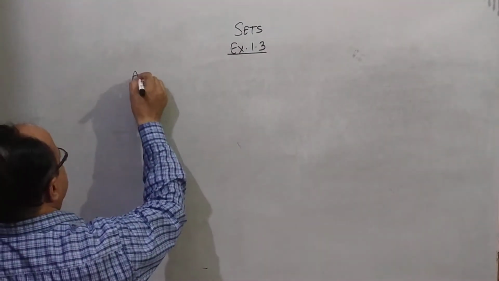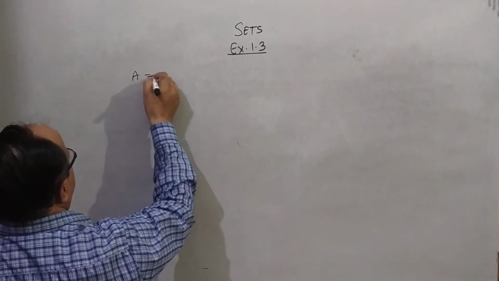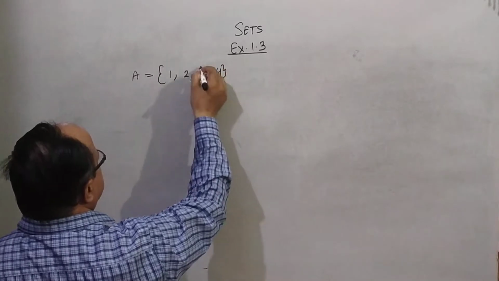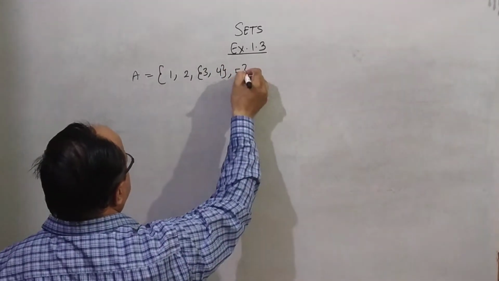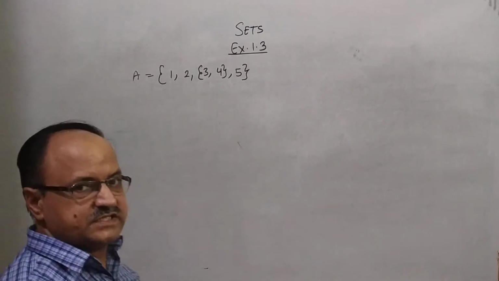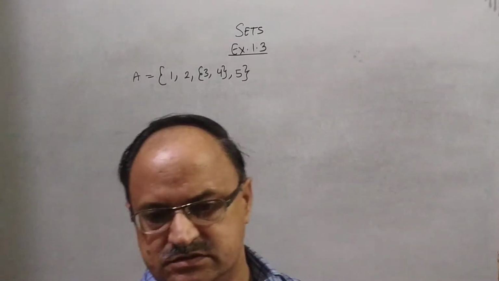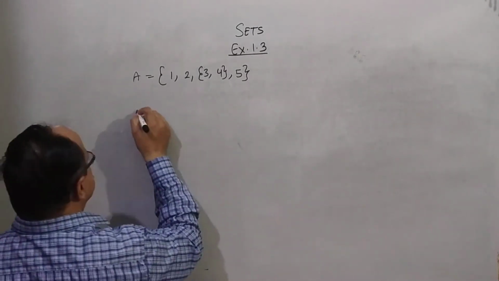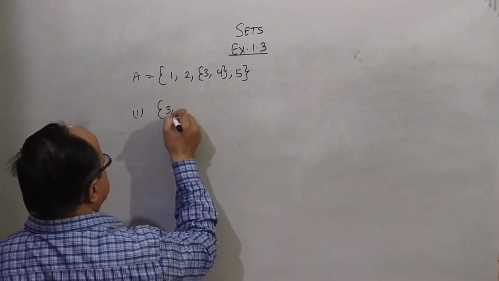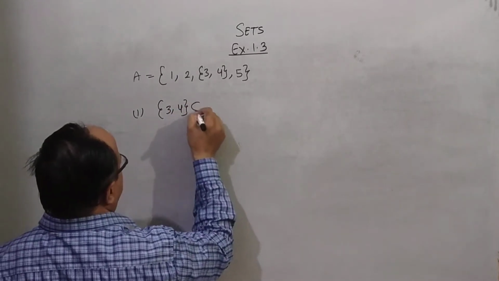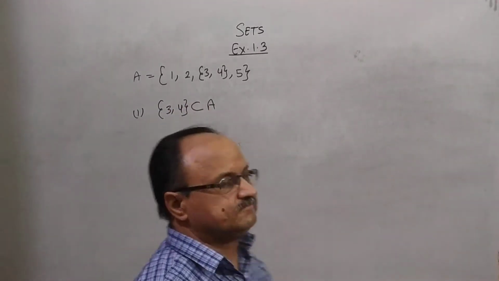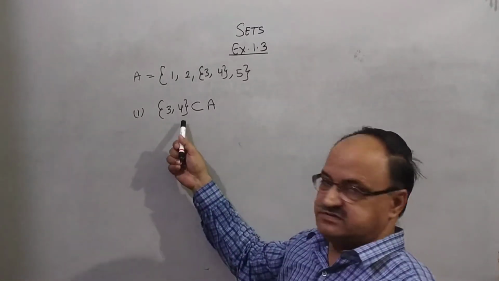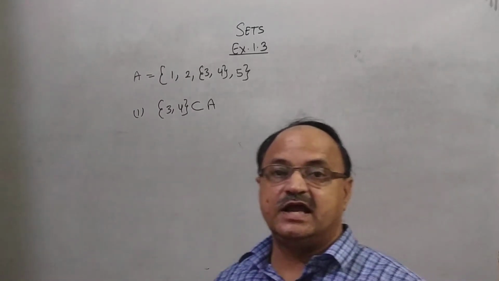You can say the set A is equal to {1, 2, {3, 4}, 5}, where {3, 4} is a single element. With the help of this set, we want to check whether some results are true or not. First result: can you say that {3, 4} is a subset of A? Is it true or false? Think.